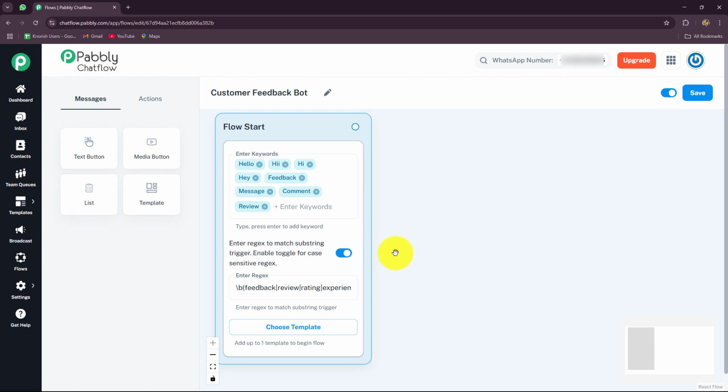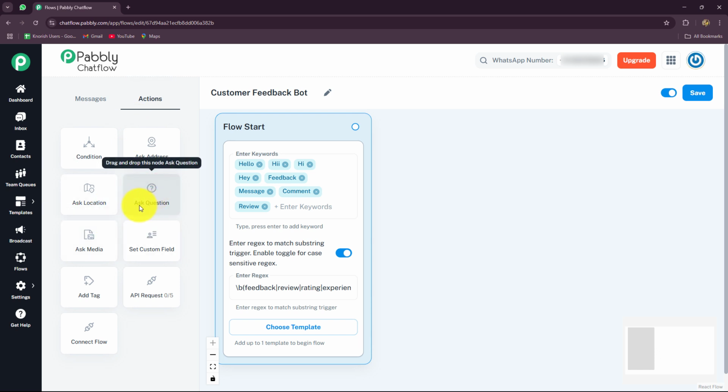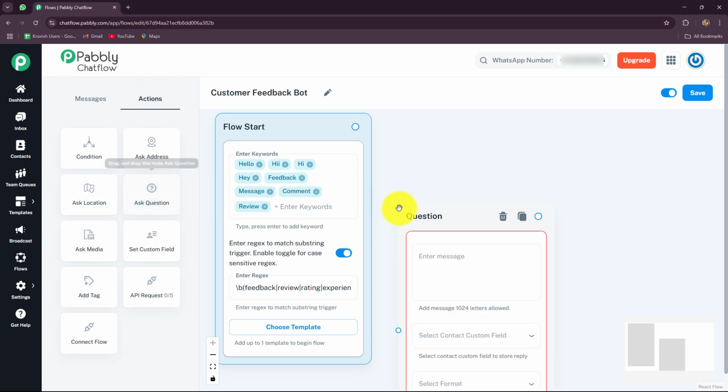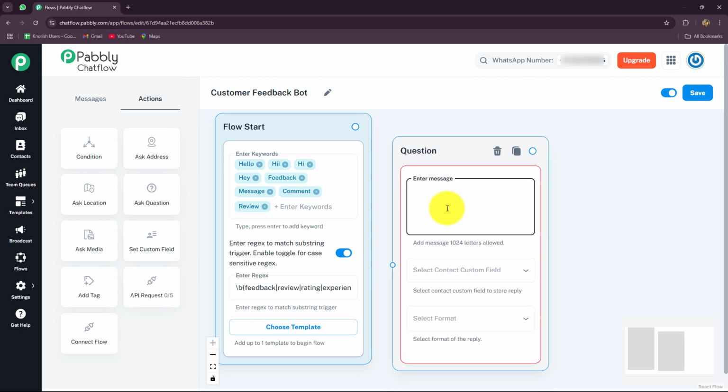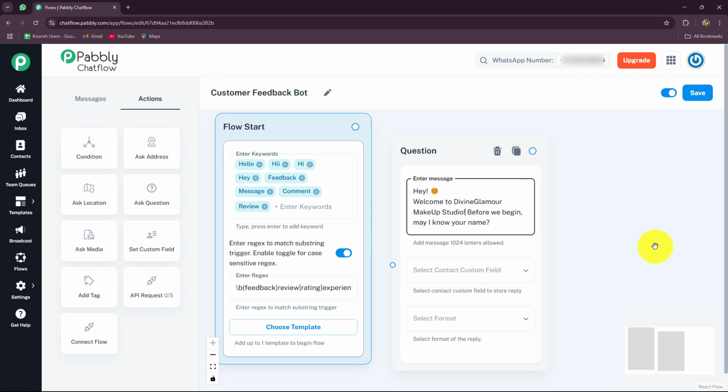So for that, I'm going to ask a question. To ask a question, we'll go towards actions, and here we have the field of ask question. We'll just drag it down over here, and as the question field opens, you have to enter the message which you want to send. So the message is, hey, welcome to Divine Glamour Makeup Studio.